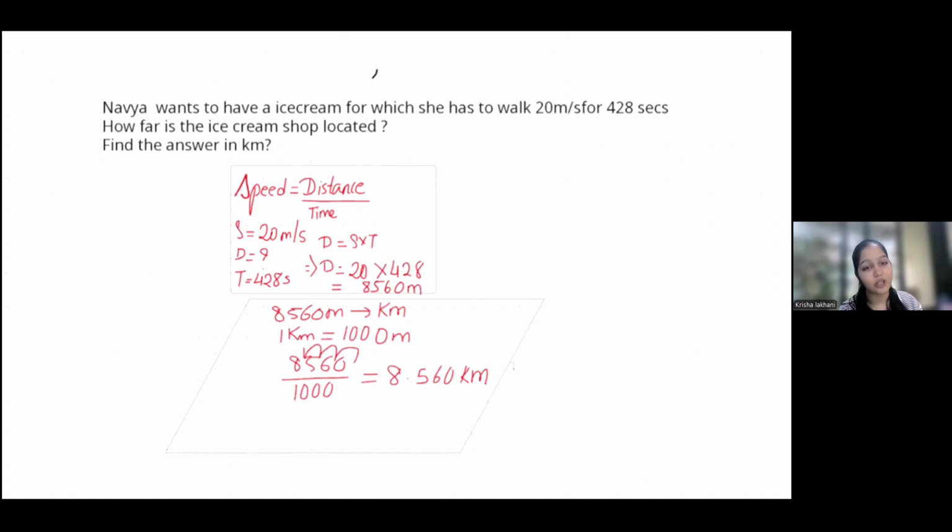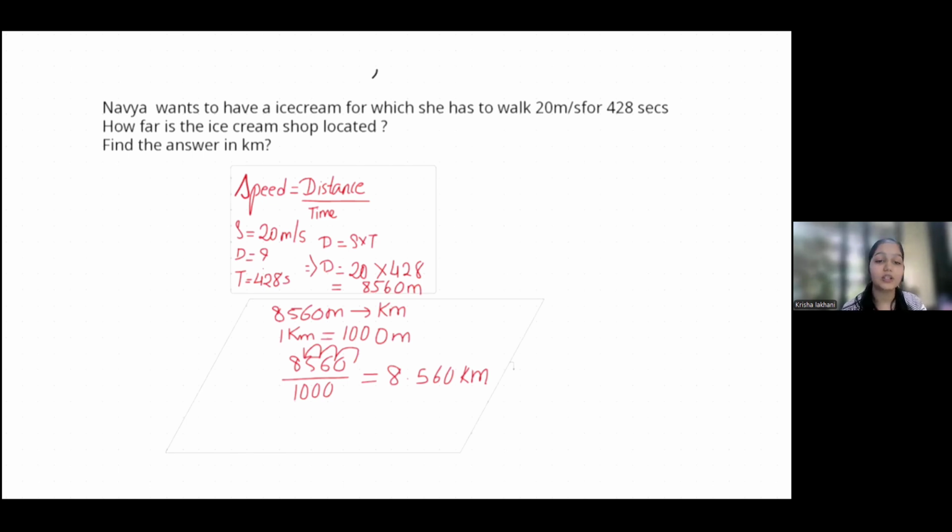Now, to find it in kilometers, first you have to apply the normal formula, that is speed is equal to distance upon time. The distance is not given to you. So according to the triangular method, the formula for distance is speed into time. So if we do 20 into 428, we get the answer as 8,560 meter.